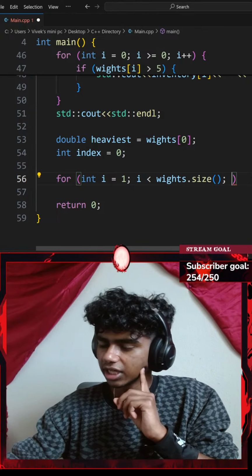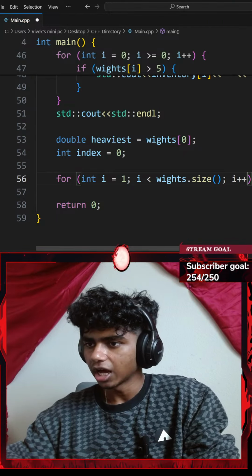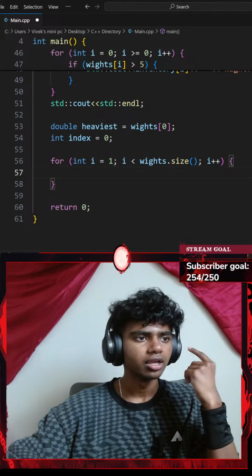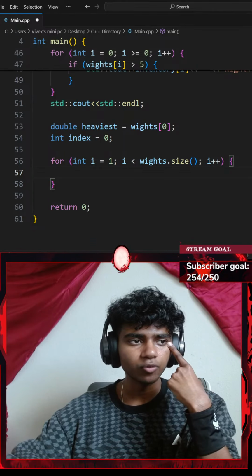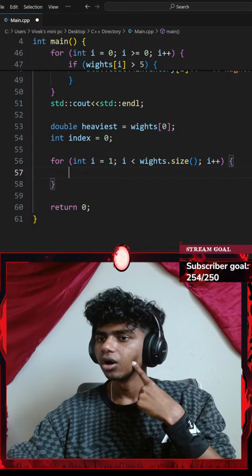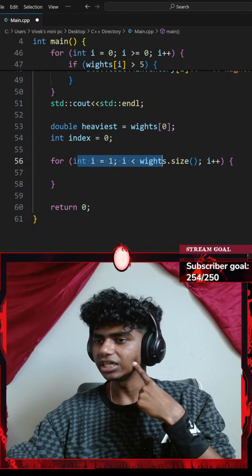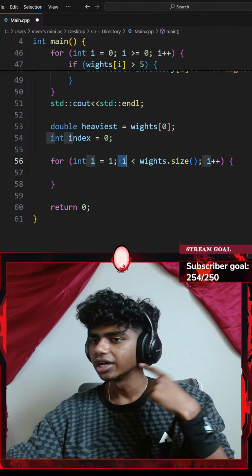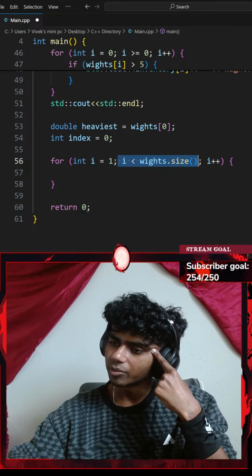I'll go with a semicolon and then increment my I by 1. I will be adding a pair of curly braces, and then I got an if statement to check if my weights at, oh, okay, hold up. The reason we actually did this was to get the separate index. So now I gets individual indexes from inside of my vector.